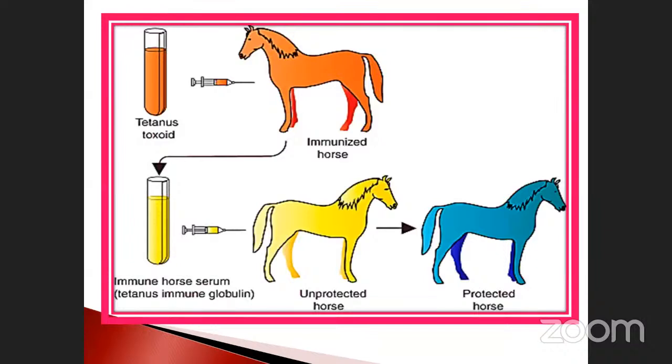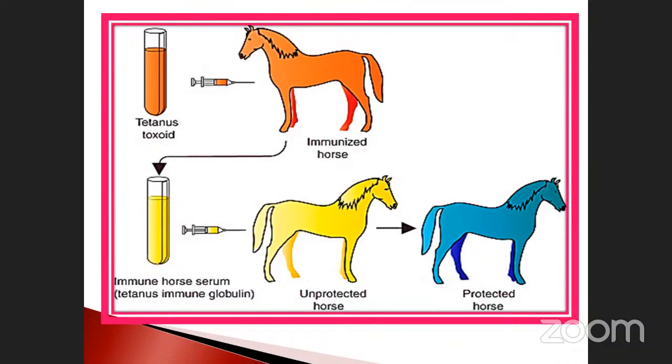See, the tetanus toxoid, we are giving it. As a result, what happened? The horse is considered immunized, the vaccination is given, immunization is given, and the body has changed. So immunologically, what happened? The response is the production of antibodies within the horse, whatever it may be. Again we collect the immune horse serum, collecting the blood from the horse. After that you will get the tetanus immune globulin.